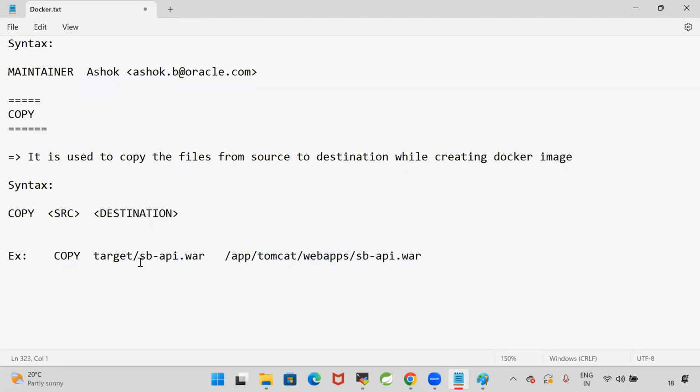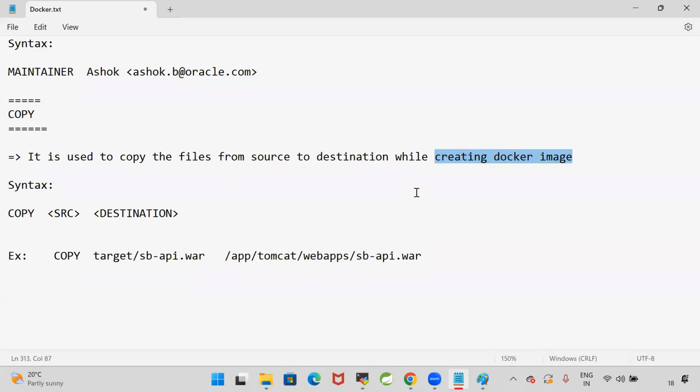I will tell Docker, hey Docker, my code is available in this location. You take my code from that location and keep it in the Tomcat server. So whenever I'm creating the image, only then I'm telling that. So I'm preparing a package to run the container, right? In that package, code should be available and software should be available.